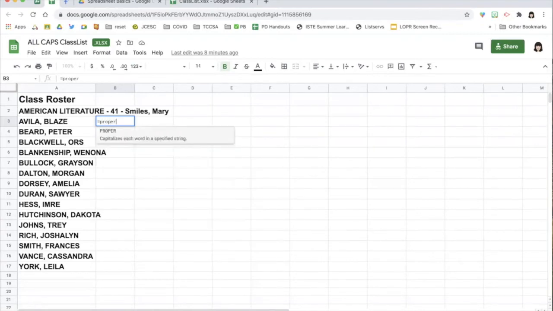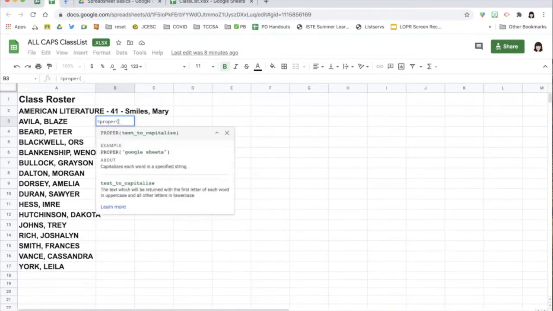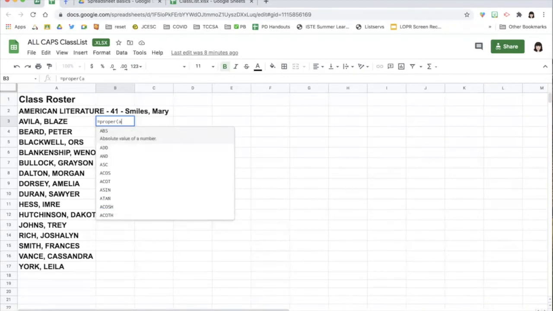Now I need to put in that address. And the address is protected with parentheses. So I'll put that first parenthesis. I'll type in the address. That's column A, row 3.